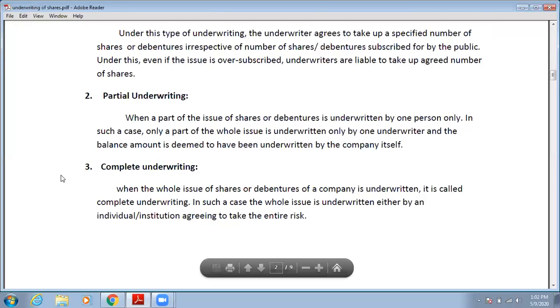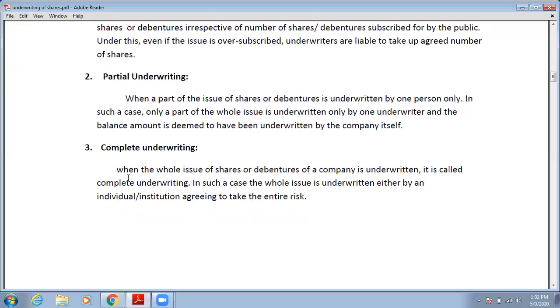Okay, now third, complete underwriting. When the whole issue of shares or debentures of a company is underwritten, it is called complete underwriting. In such a case, the whole issue is underwritten either by an individual or an institution agreed to take up the entire risk. So suppose a company brings an IPO of 2,000 shares. In that case there are two underwriters, A and B. A takes the guarantee of 1,000 shares and B also takes the guarantee of 1,000 shares. So that means